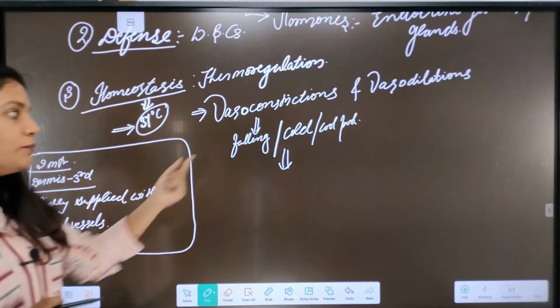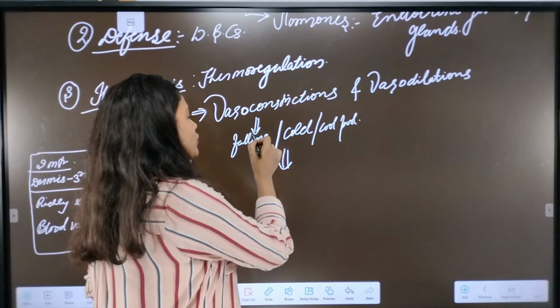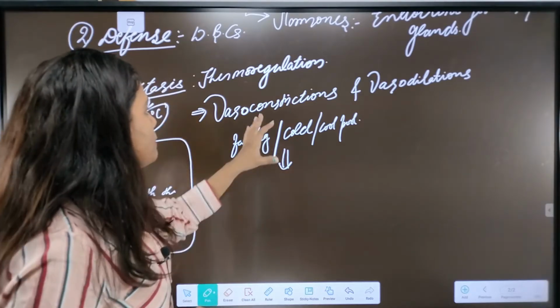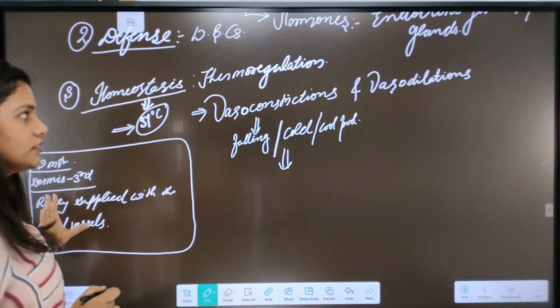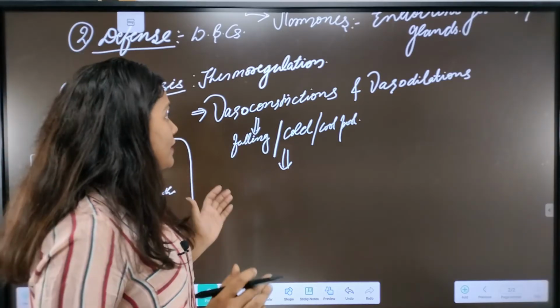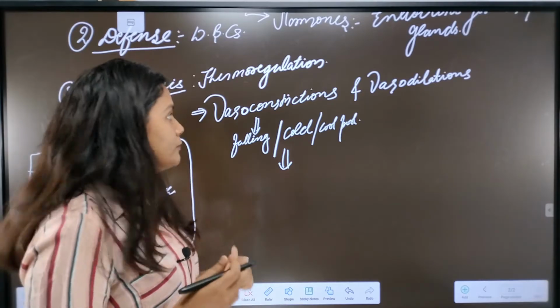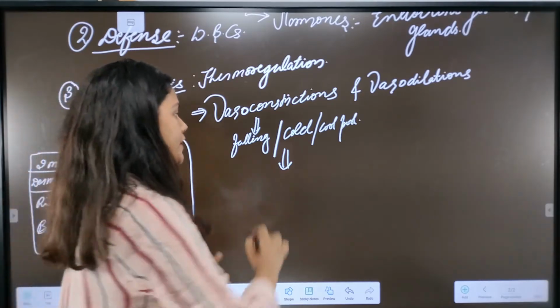What happens when we are exposed to cold or our body temperature is falling? The blood vessels of our dermis layer start to constrict, which means they decrease in size, they become narrow.